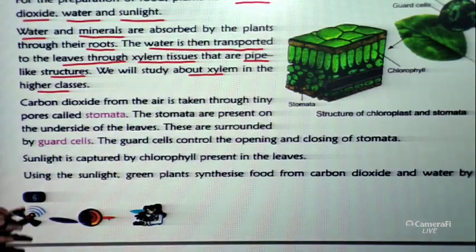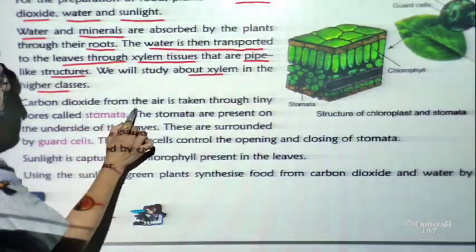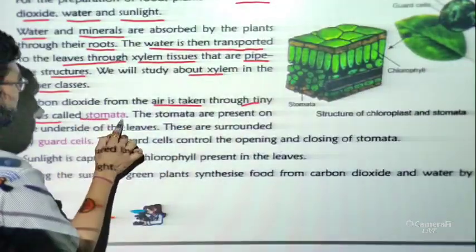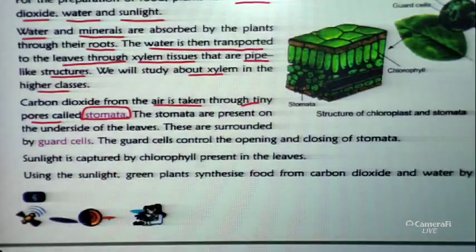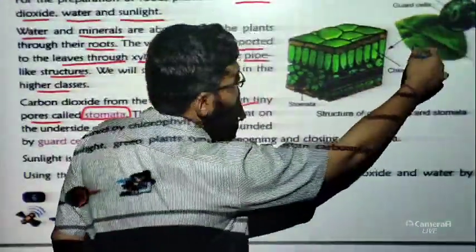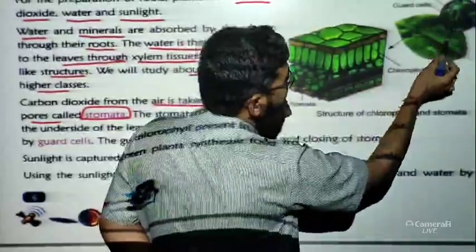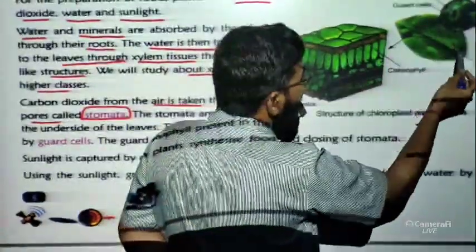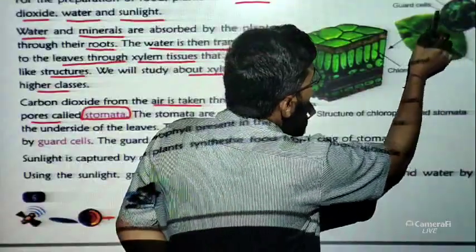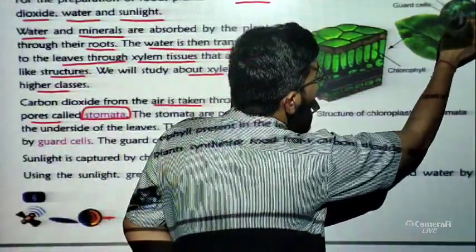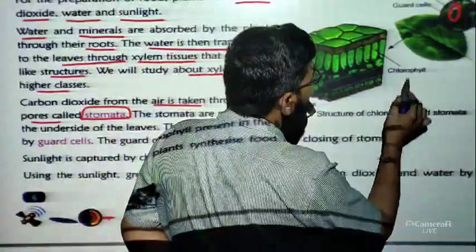Now next, have a look that carbon dioxide from the air is taken through tiny pores called stomata. Stomata are very tiny pores which are present in the leaves. You can see the picture here. If we magnify the picture by using a microscope or a magnifying glass, you can see the stomata openings. These pores are there, you can see.